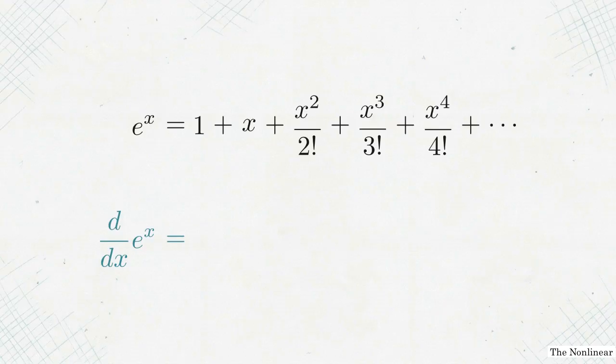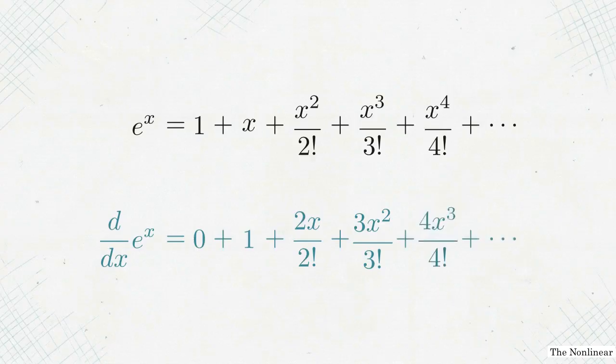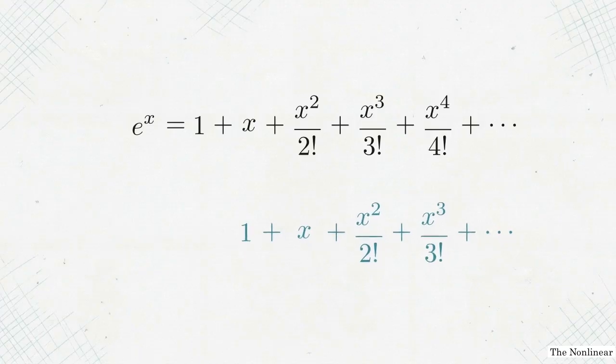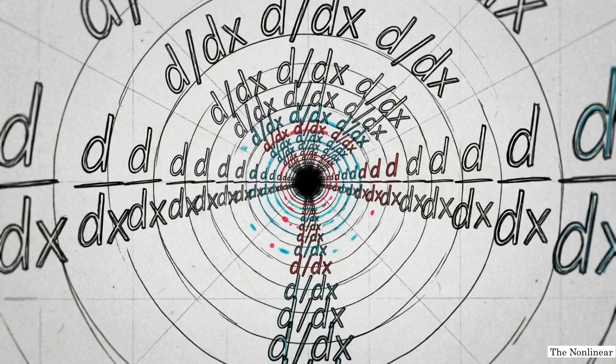Differentiating term by term, 1 becomes 0, x becomes 1, x squared over 2 factorial becomes 2x over 2 factorial. Simplified, numerators cancel with factorials. Every piece differentiates into the previous piece. The polynomial regenerates perfectly, proving the derivative is e to the x. Doing the calculus yourself reveals the infinite recursion that is built into the very architecture of the function.